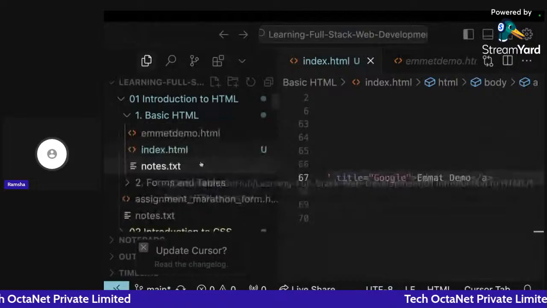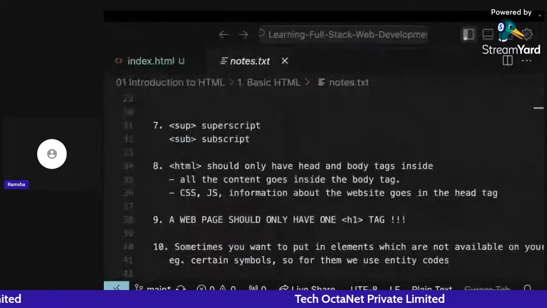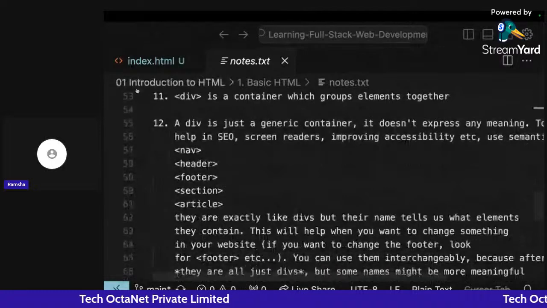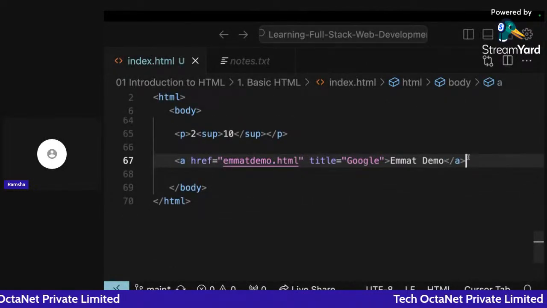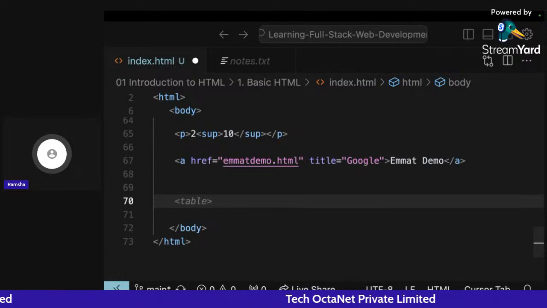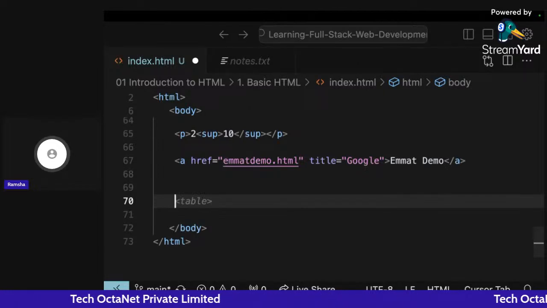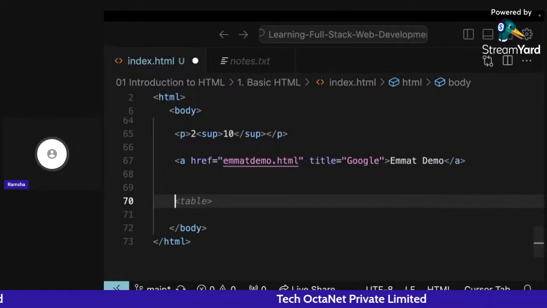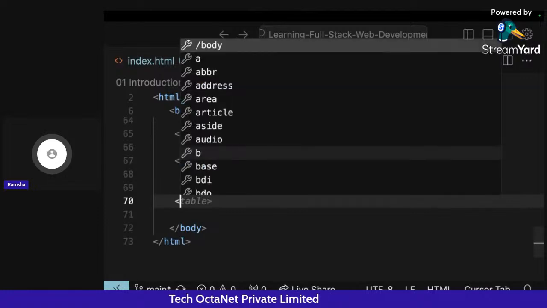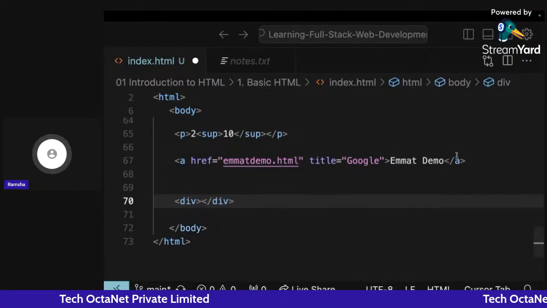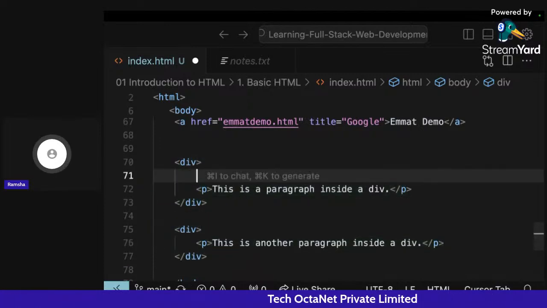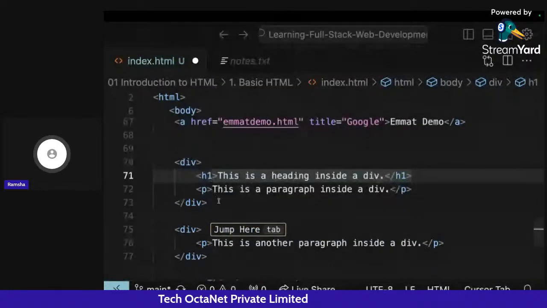Now, what we can do is, we have another tag in HTML which does not have a simple meaning of its own, but we use it as a container for containing different things together. That particular tag name is div. Okay, so div is just like a container. You can add different fields and values here, and they will be divided accordingly.